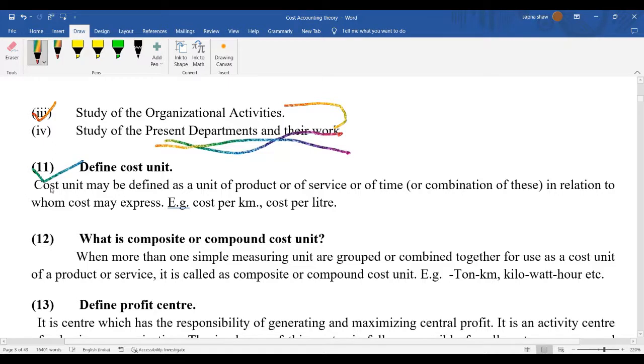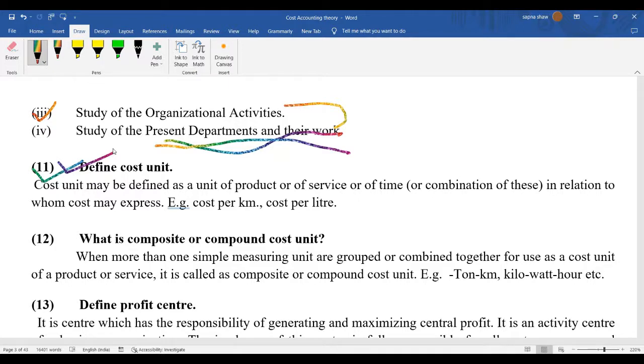The next thing is cost unit. It is just like any other unit. Just like when we measure length, we measure it in meters. When we measure distance, we measure it in kilometers.